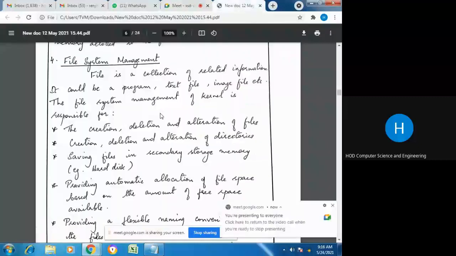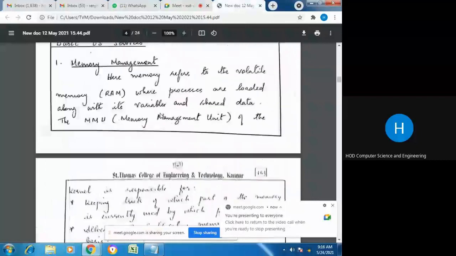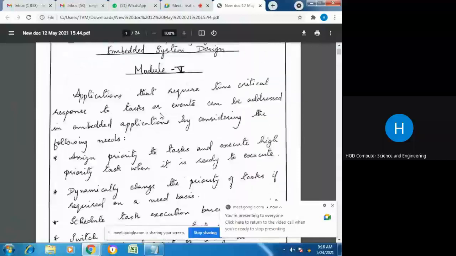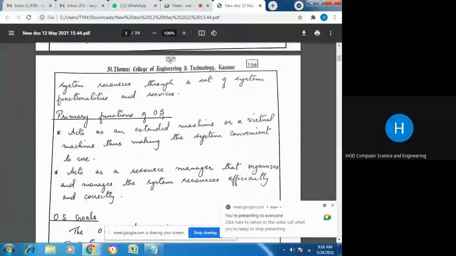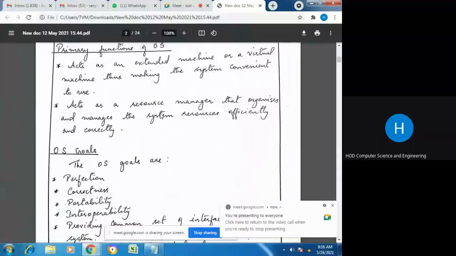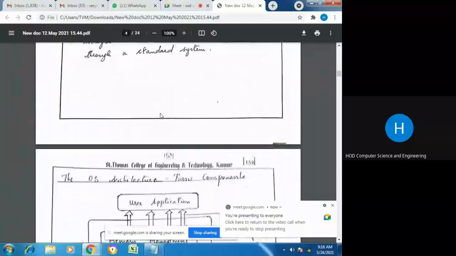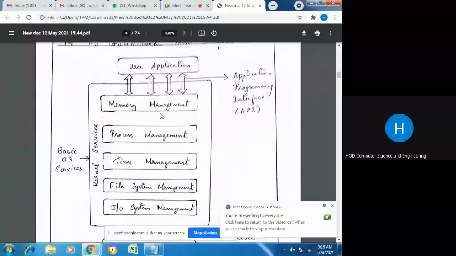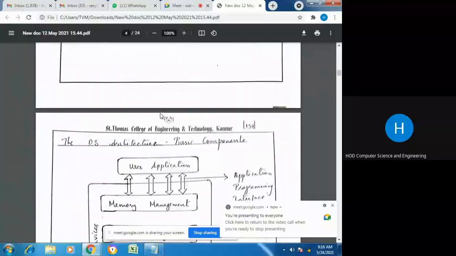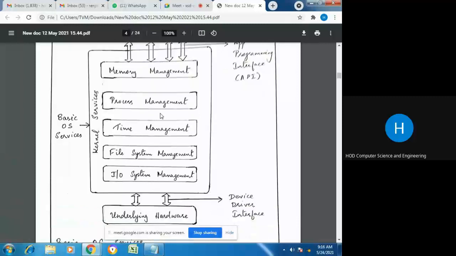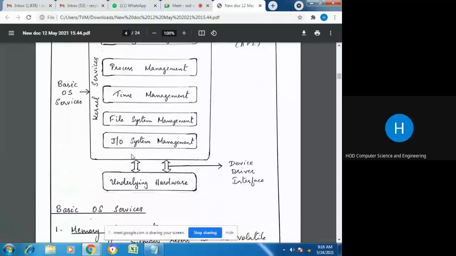So, yesterday we started module 5. Hope you remember what we were discussing yesterday. I just gave an introduction to the operating system functions, then the goals of operating system, and then we just had an overview of the OS architecture. There were 3 levels in that architecture. The topmost level is the user application. Then there is the middle basic OS services, and then the underlying hardware.